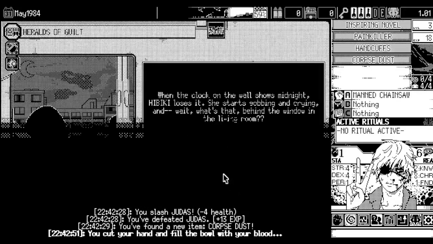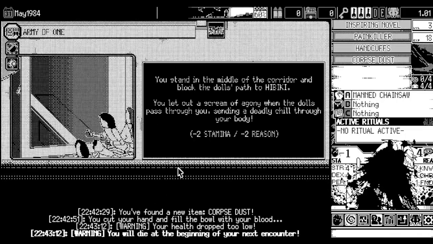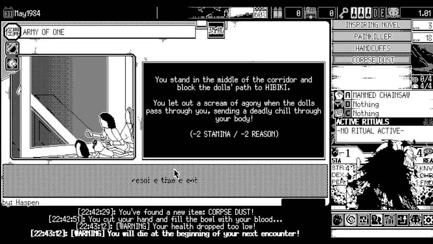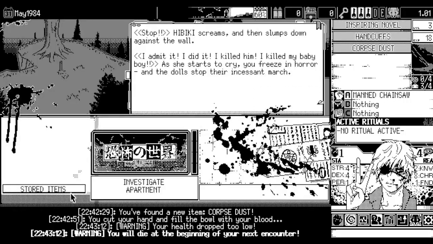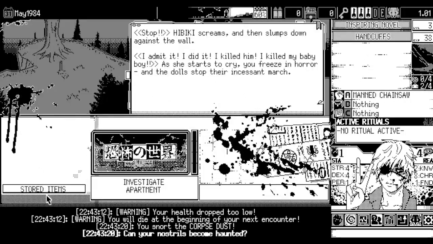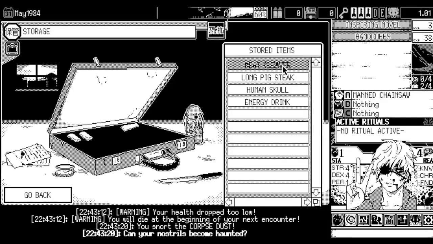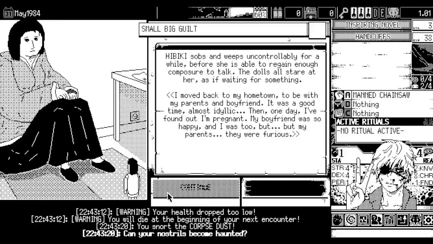But as we end this run on death, not really much else we can say. In fact, I think I just picked a decision and just died. So, never mind, painkillers. And we do have the corpse dust, but I don't know if that's going to save us. Oh no, our luck dropped to 10. Yeah, none of these are actually helping, so off we go.